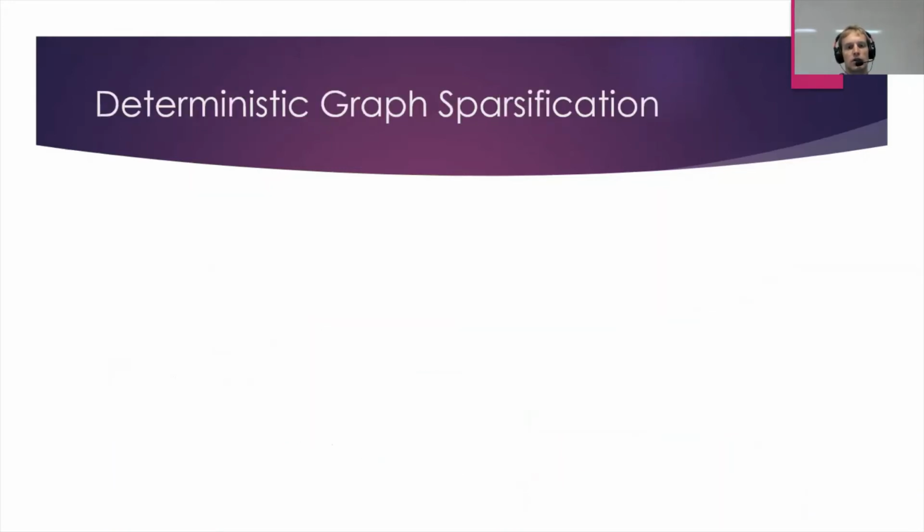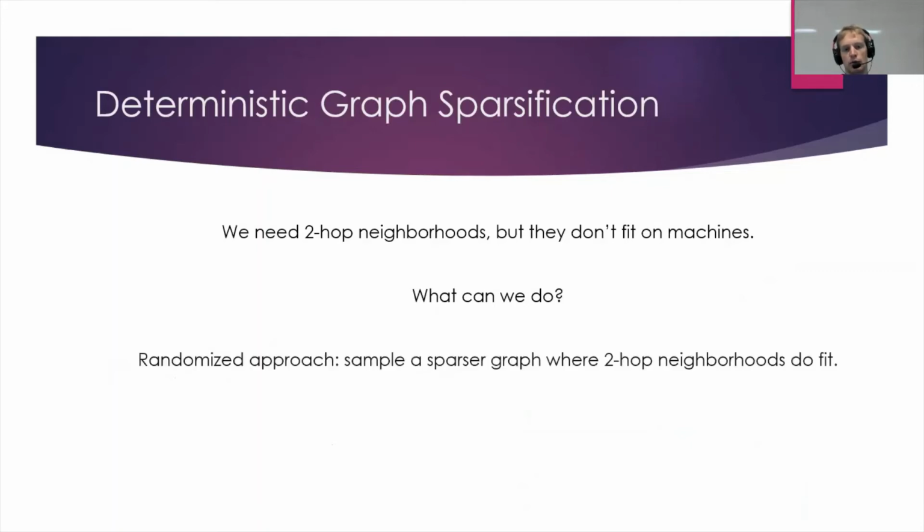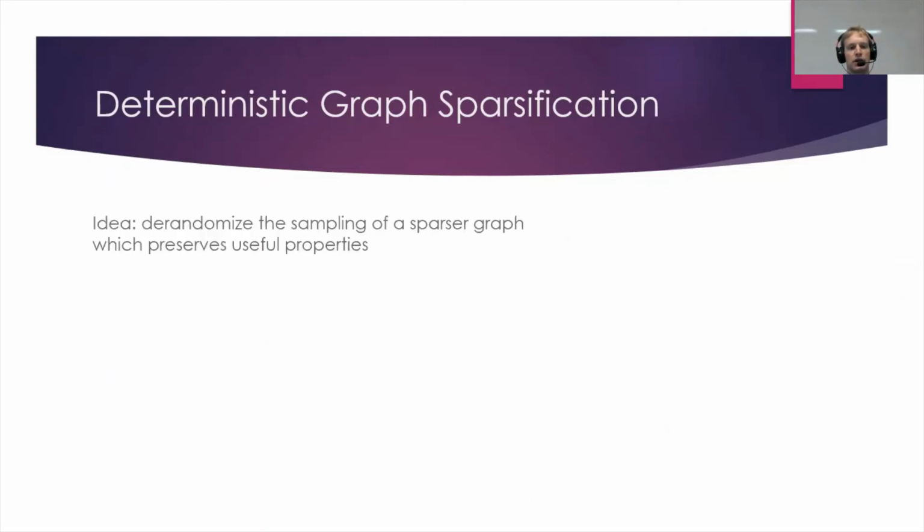So what do we do to get around this? Well, if this was a randomized algorithm, what we would do here is say, okay, we can't fit 2-hop neighborhoods onto machines because our space bound is too low. But what if we just sample a graph of lower degree so that we could fit 2-hop neighborhoods onto a single machine? And that's exactly what we're going to try and do here, but deterministically. So what we want is some deterministic first step where we sample a graph that's sparser than our input graph, but preserves the property that we can still run Luby's algorithm. Okay, and that's our general deterministic graph sparsification idea here.